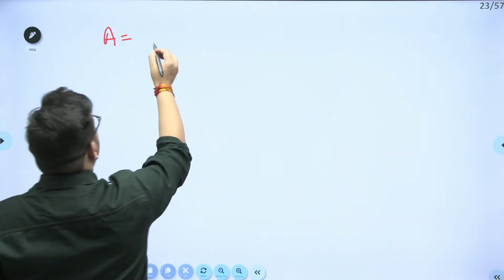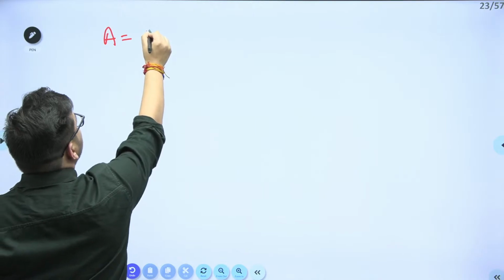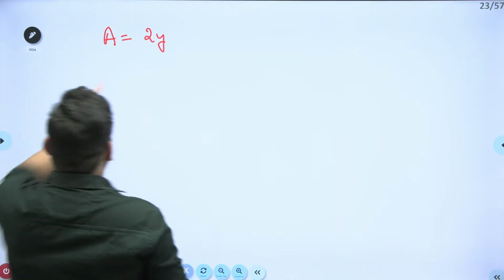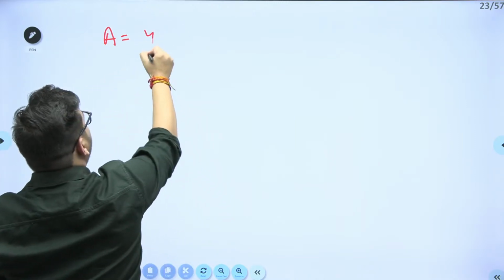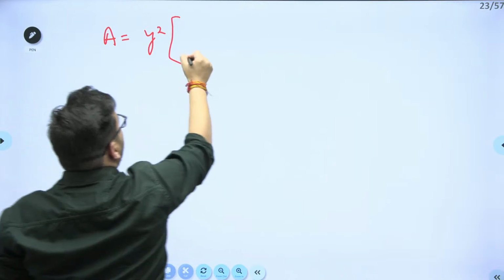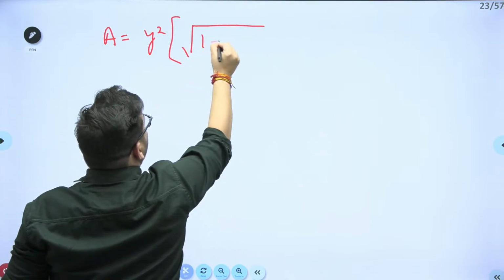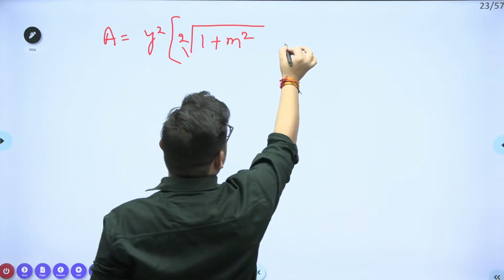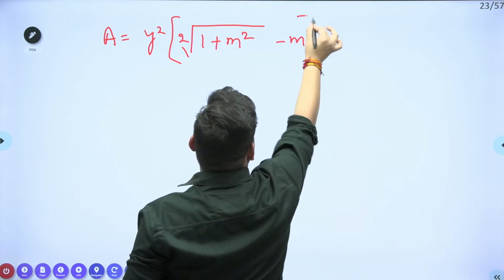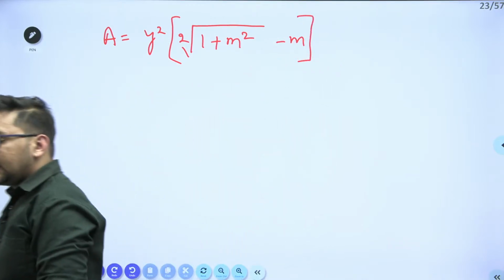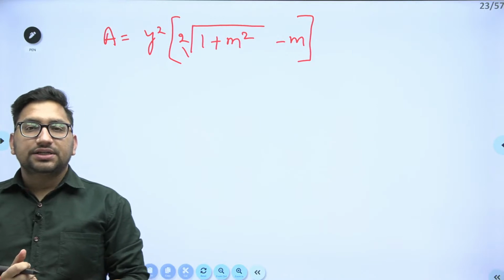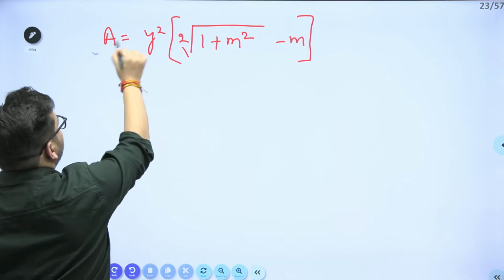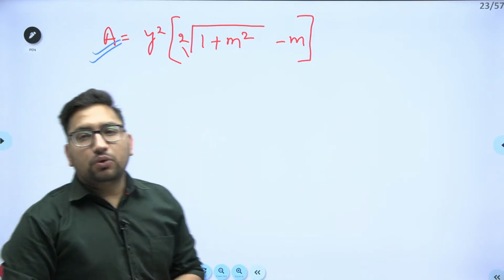So area will be equal to y square into 2 under root of 1 plus m square minus m, right? Just try to see, you'll get this area as, now this is the area for your most efficient channel.